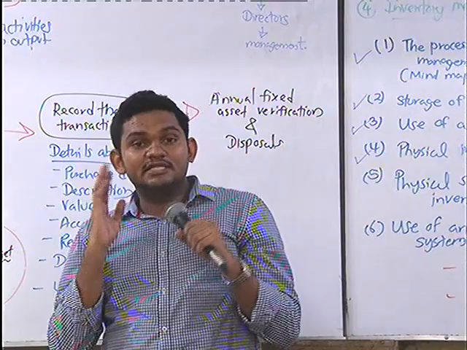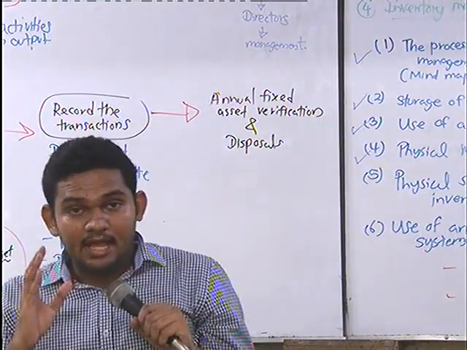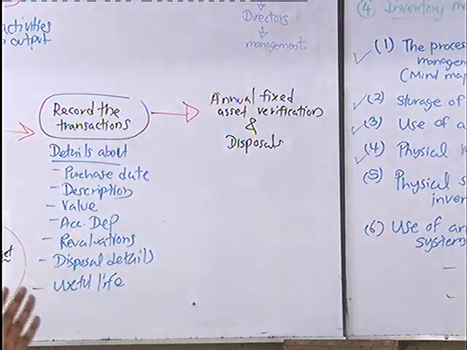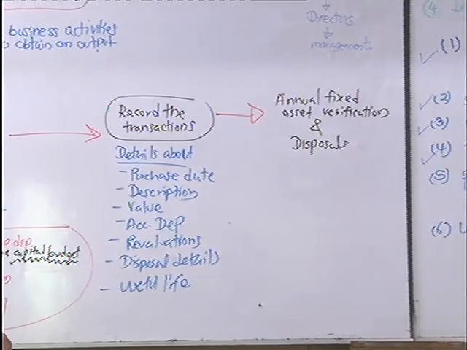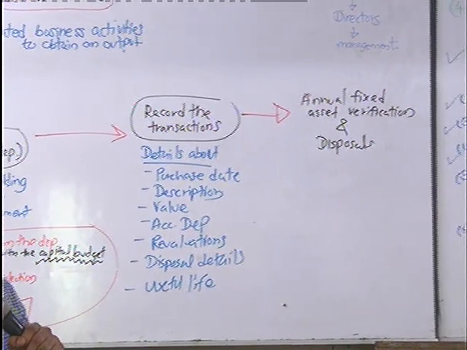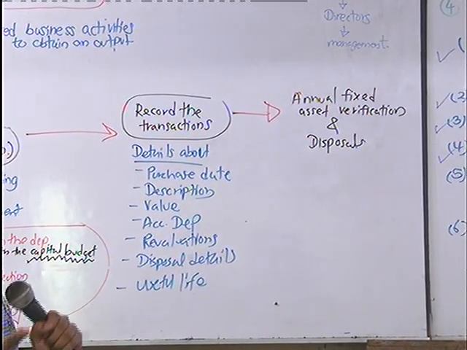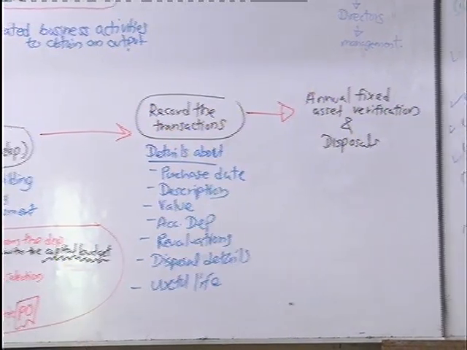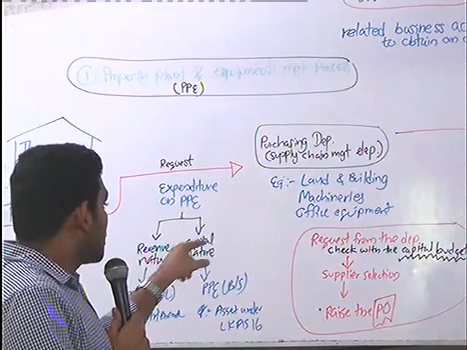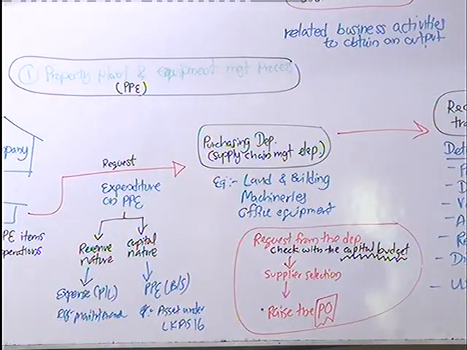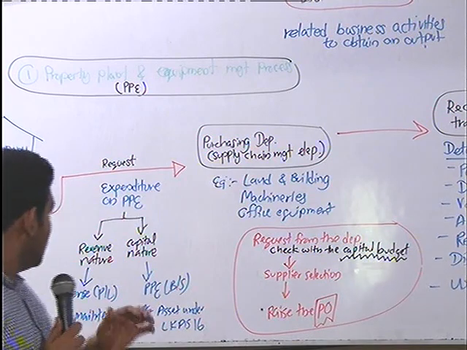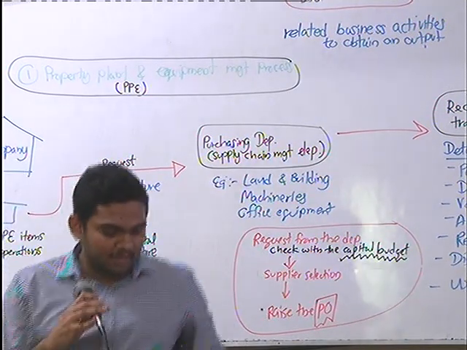So the capital budget is that: the approved amounts, approved values by the directors of the company to purchase property, plant and equipment items, for capital nature items. That's what you call the capital budget.